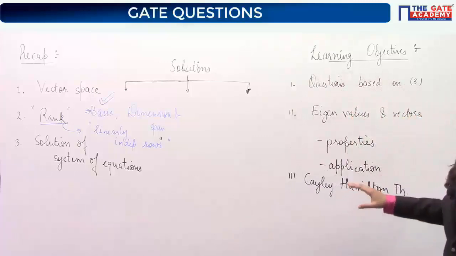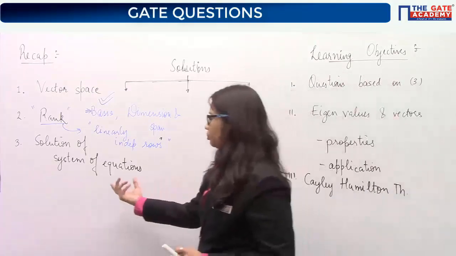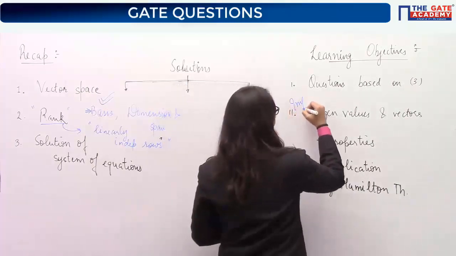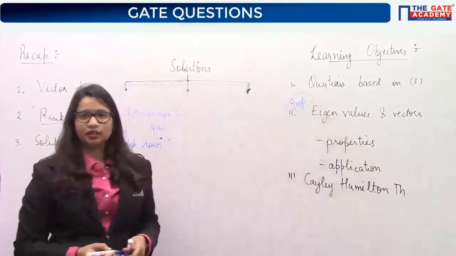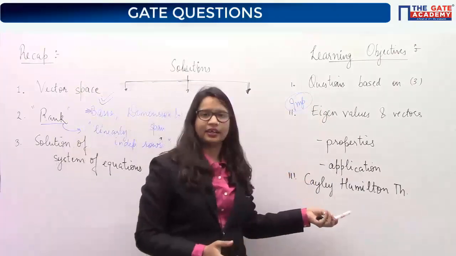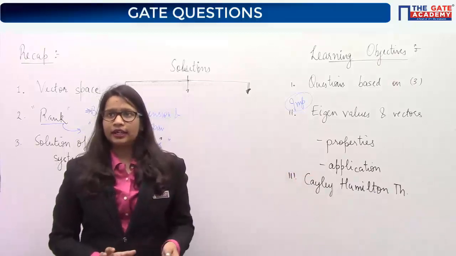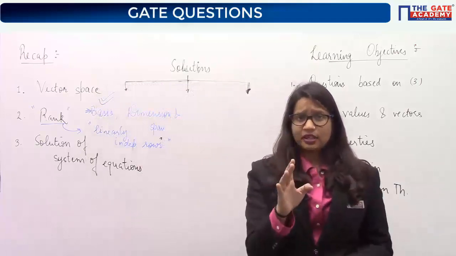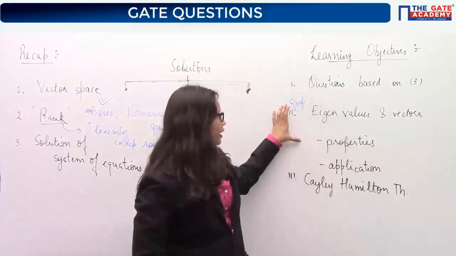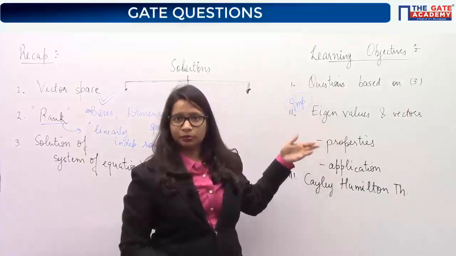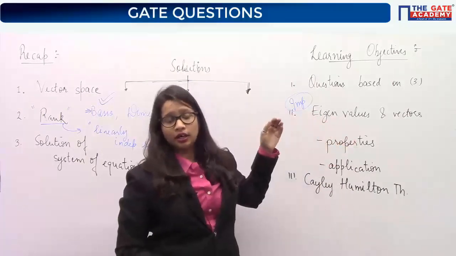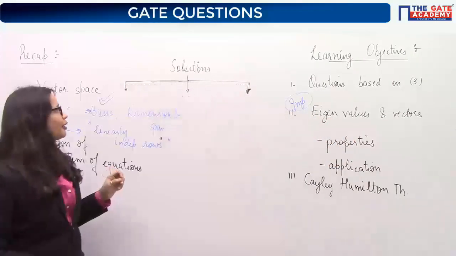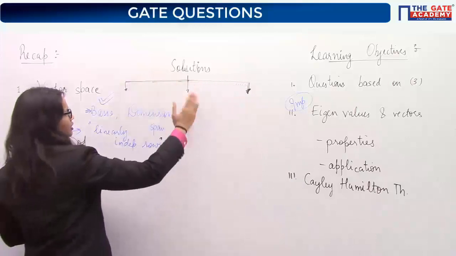For today's lecture, we will start with questions based on the solution of a system of equations, and then we will move to another very important part, eigenvalues and eigenvectors, going through the properties and their application, and then the Cayley-Hamilton theorem. This will be the learning objective of today. Today's class is very important because this topic is very frequently asked in the GATE exam. You can find at least one question from this topic in your GATE paper. So let's start.